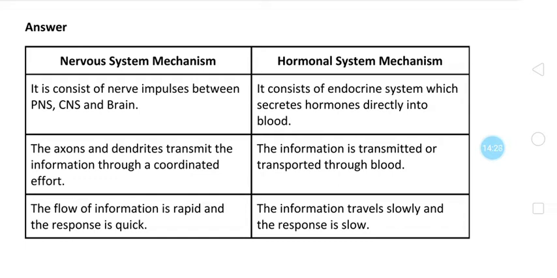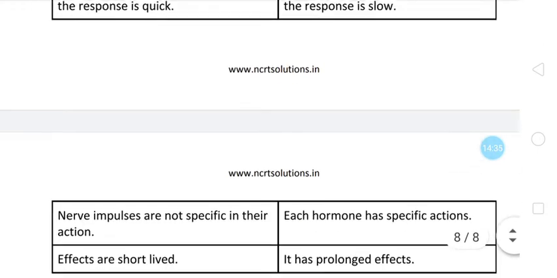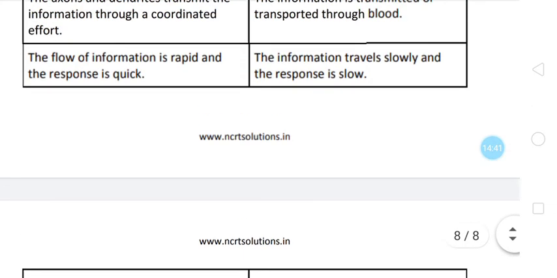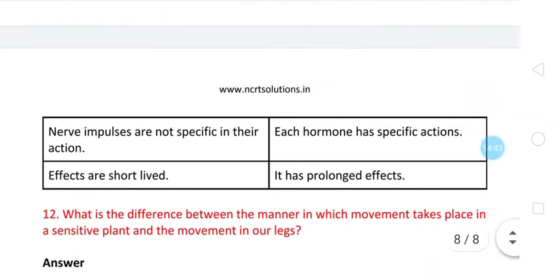Nerve impulses are not specific in their action, whereas in the hormonal system each hormone has specific actions. Then in the nervous system mechanism, effects are short lived, for a short time.